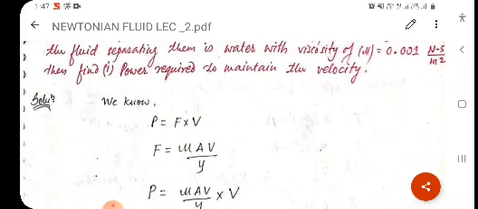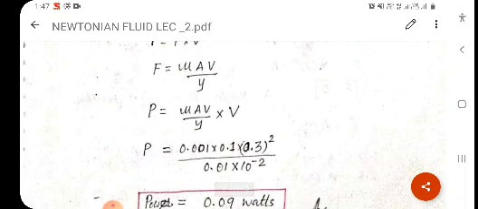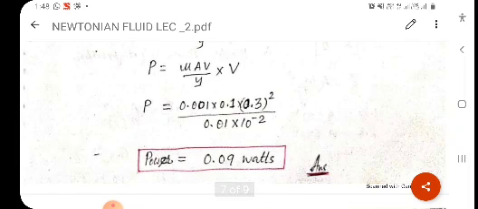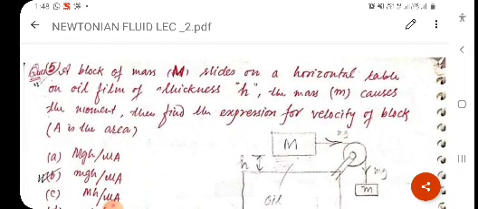So you know F equal to mu A V upon Y. Putting the value of F in the power equation, it will become P equal to mu A V upon Y into V, so P equal to mu A V square upon Y. By putting the values of mu, A, V and Y, we will get the answer, that is power is 0.09 watts. Clear? Next question. This is the objective question.